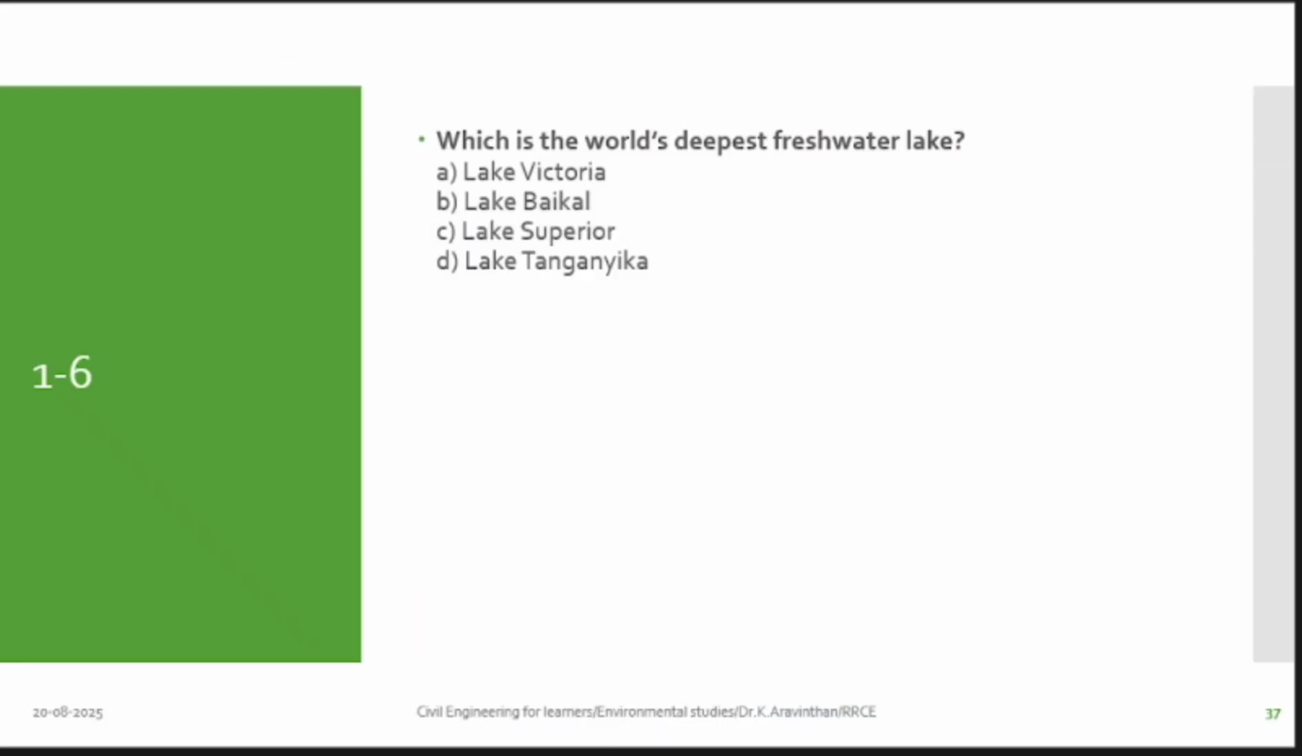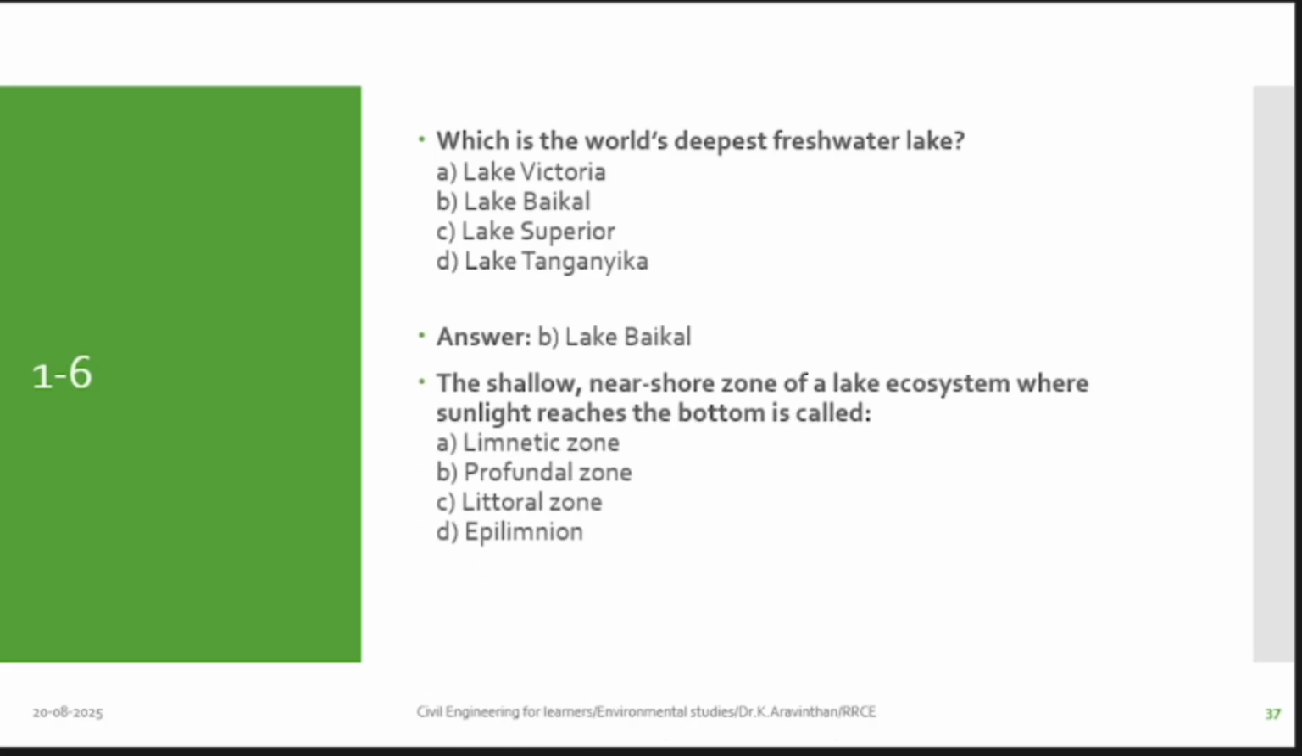Lake ecosystem quiz. First one, which is world's deepest freshwater lake? B is Lake Baikal. Yes. Next thing, the shallow near shore zone of lake ecosystem where sunlight reaches the bottom is called what? It is the littoral zone.